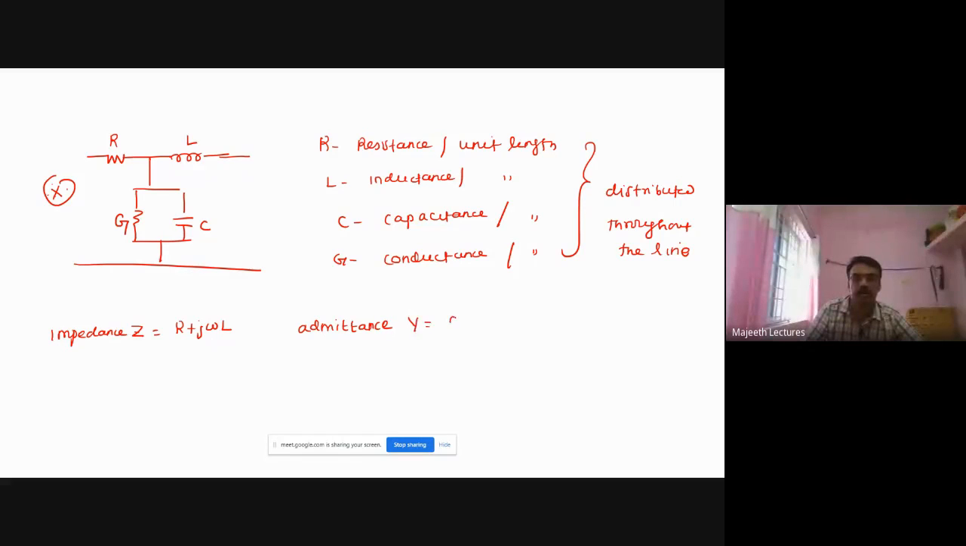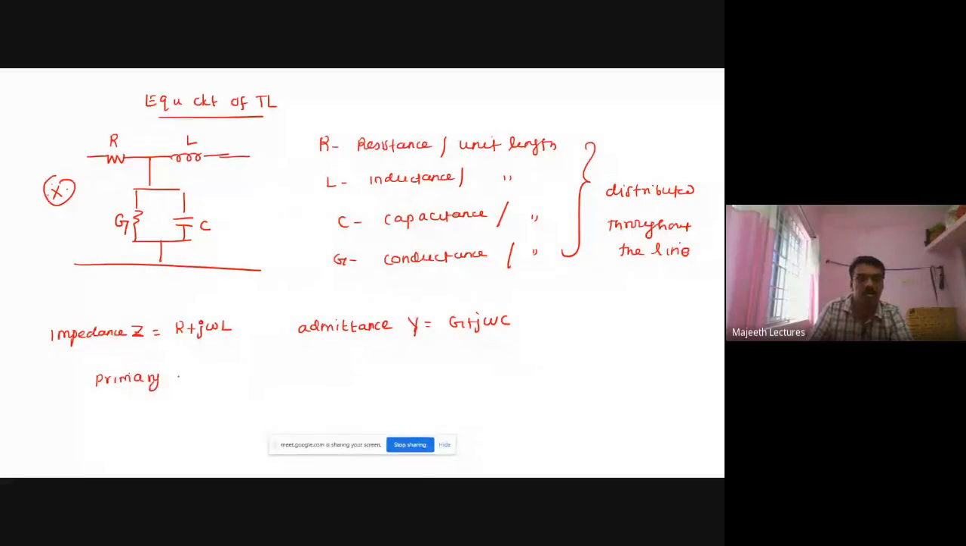That is equal to G plus j omega C. So this is the equivalent circuit of the transmission line. Here the impedance is given by R plus j omega L, and admittance is given by G plus j omega C. And these R, L, G, C are called primary constants.